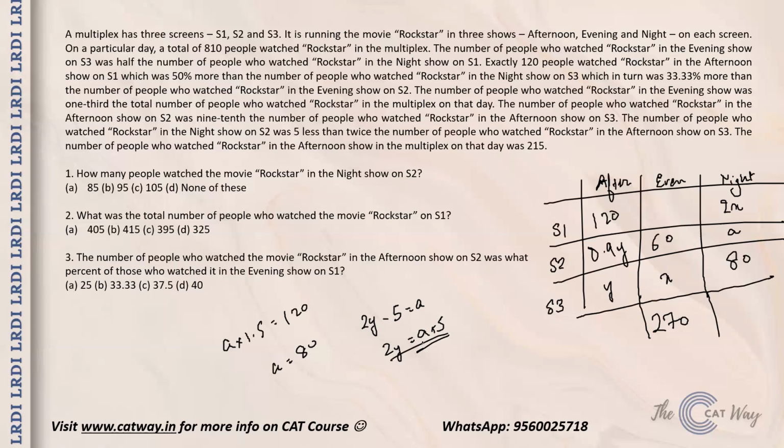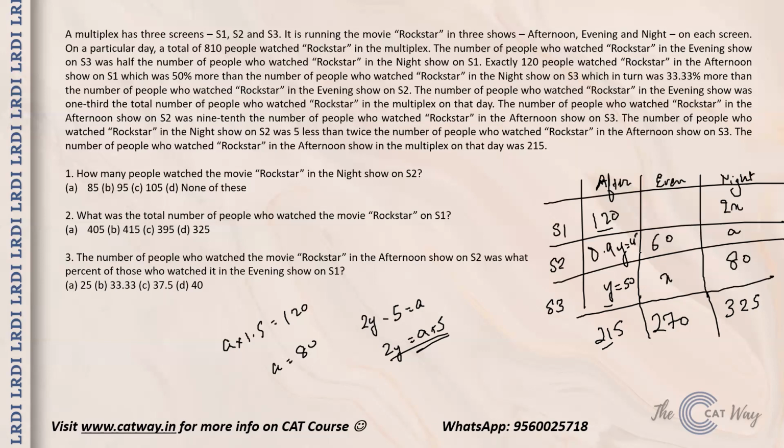And the number of people who watched Rockstar in afternoon show in the multiplex on that day was 250. This makes our work easier. If this is 215, this is 325, and what you get is 0.9y plus y is equal to, 120 is over here, from 215 you subtract 120. So you are left with 95. Now that 95 is composed of y plus 0.9y, that means 1.9y. So divide 95 by 1.9 and you will get y as 50, and you will get this as 45.